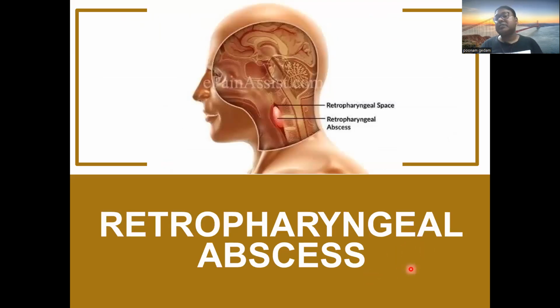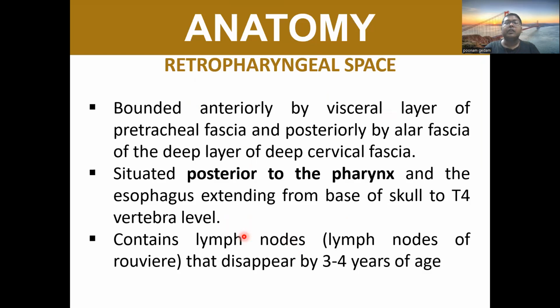So now we'll discuss the retropharyngeal abscess. This is the retropharyngeal space, these are retropharyngeal abscesses. This has complicated anatomy, so we'll discuss anatomy first. What is the retropharyngeal space? It is bounded anteriorly by the visceral layer of the pretracheal fascia, posteriorly by the alar fascia of the deep cervical fascia, situated posterior to the pharynx and the esophagus, extending from the base of the skull to the T4 vertebra.